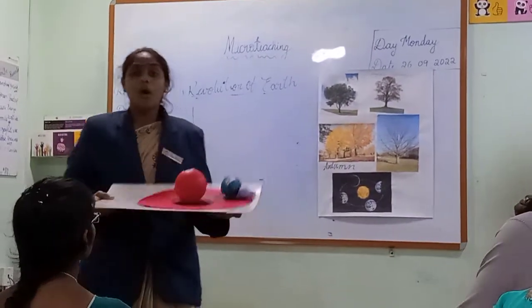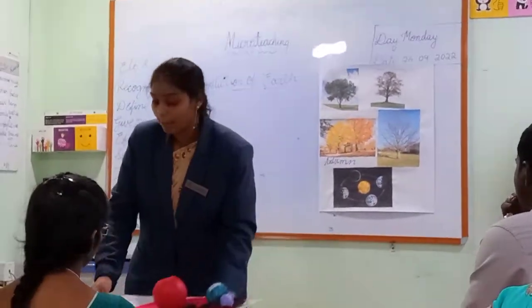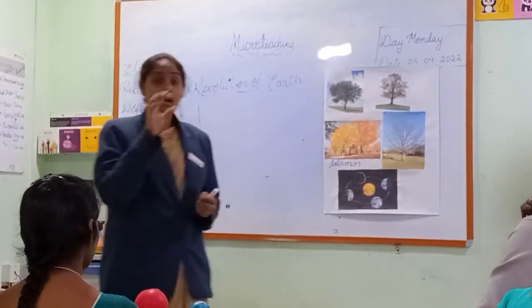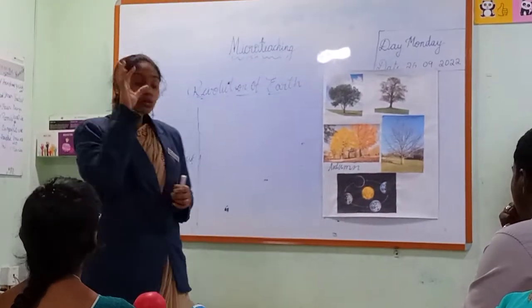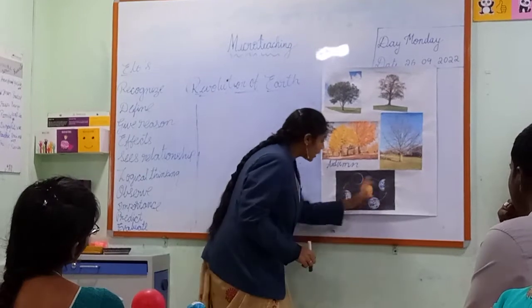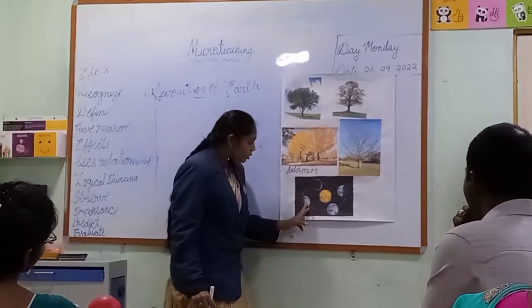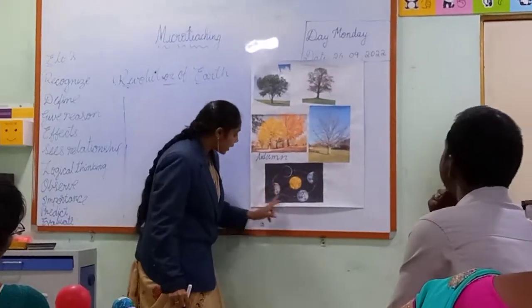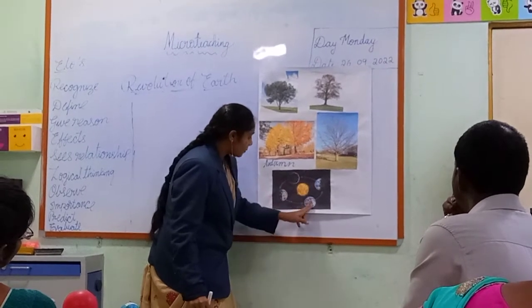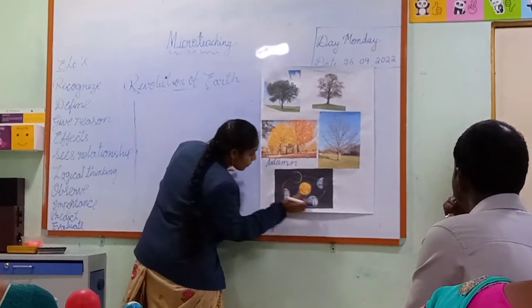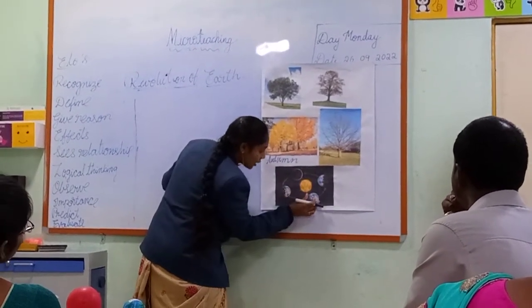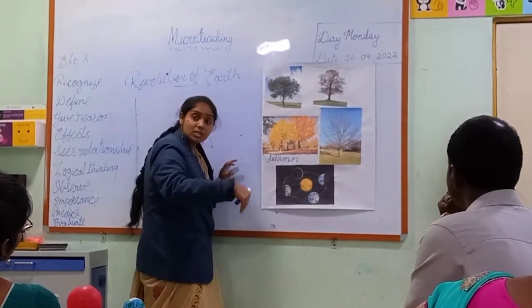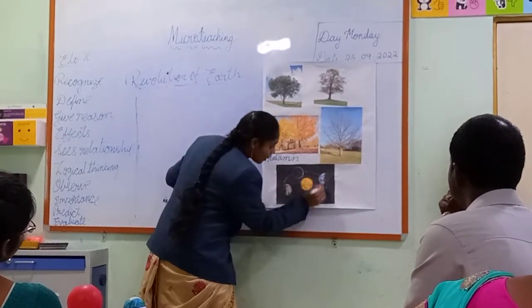During the revolution of Earth, we can see that the Earth's position will be in different places. Here in the picture you can see that Earth is at different positions. See, Earth is changing its position from one place to another. According to the months, Earth will change its position.